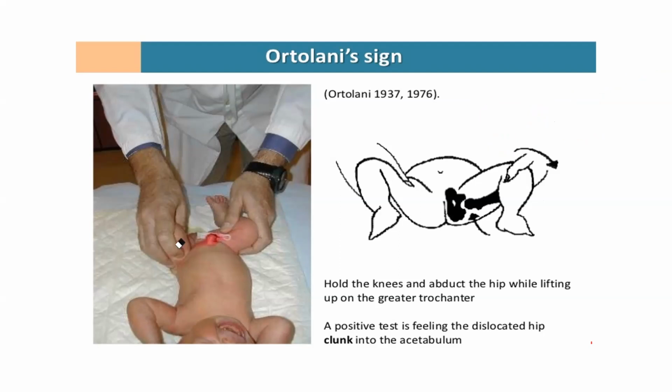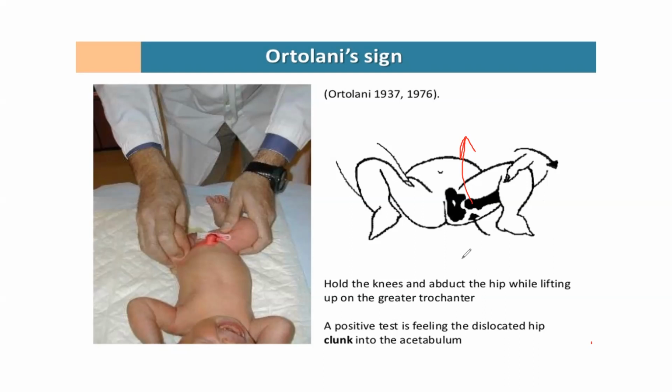See this type of picture. Whenever you are doing abduction, you flex the knee of the baby and you do abduction. As soon as you start doing abduction, after a certain amount, the femur head will come out anteriorly. So this is the Ortolani test. This is a way of reducing the dislocation. A baby with CDH has a chance of dislocation of the hip.